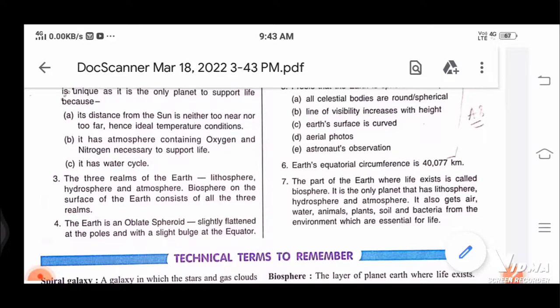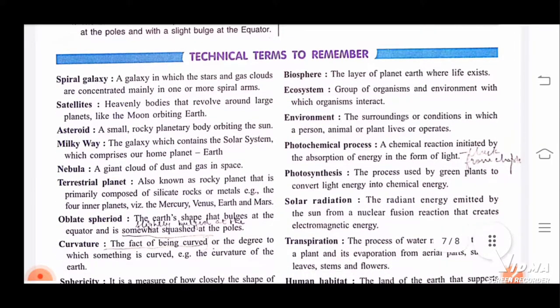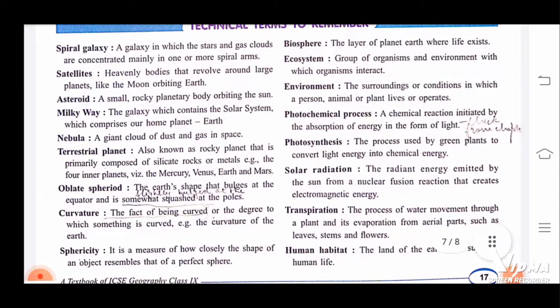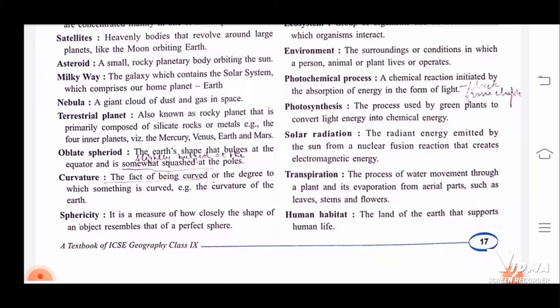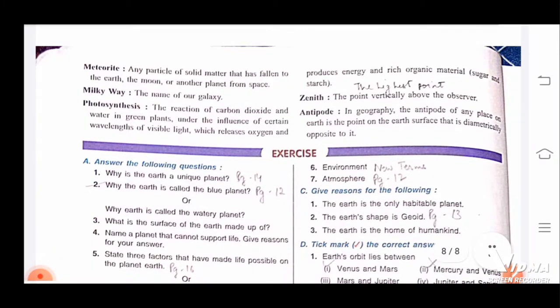The part of the Earth where life exists is called the biosphere. It is the only planet that has lithosphere, hydrosphere, and atmosphere. It also gets air, water, animals, plants, and soil. Very easy. Now here are the technical terms, you can just see here. I have explained everything to you. Nothing is left. Very simple.